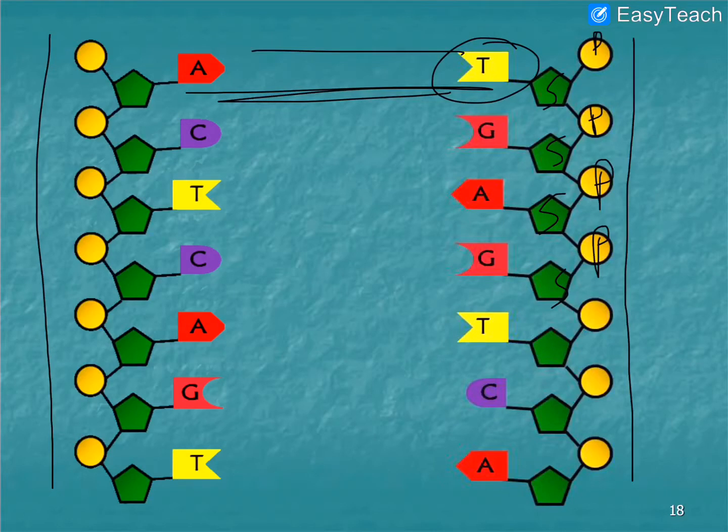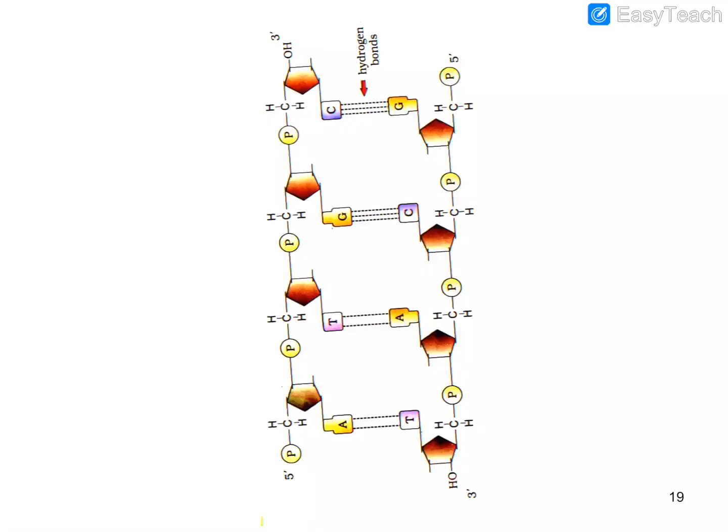Okay, here you can also see the second polynucleotide chain. Here is phosphate group, sugar, phosphate group, sugar. So the backbone of the nucleotide is made up of sugar and phosphate group. Okay, this is the more elaborated structure. Here you can see the 3' end to 5' end and 5' to 3' end, because here the carbon number three is present.